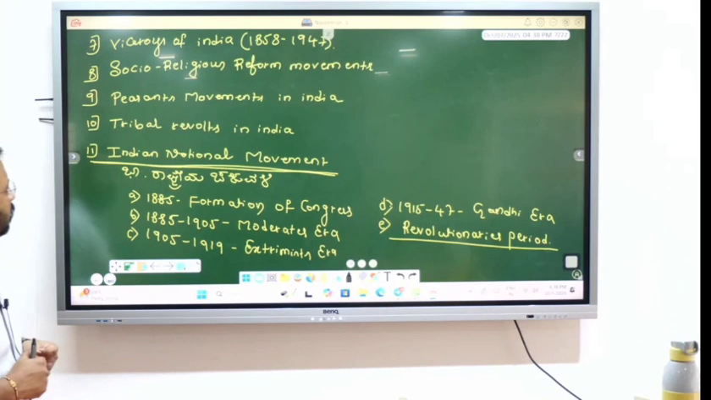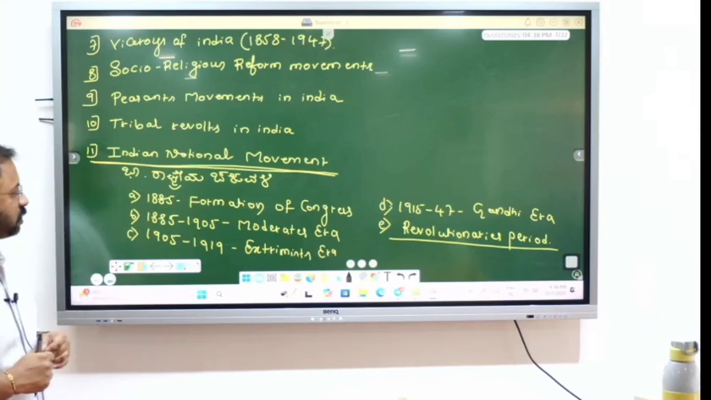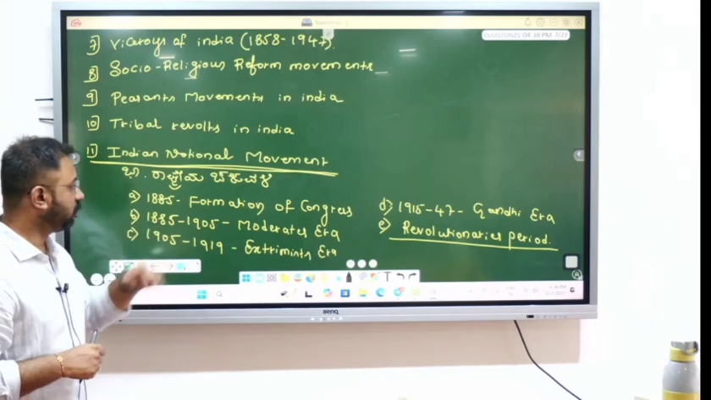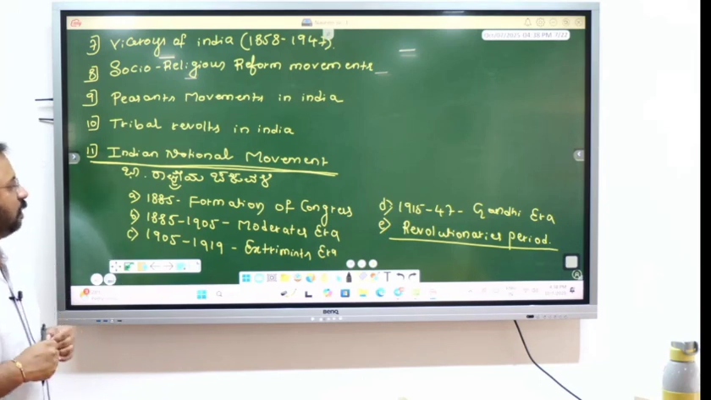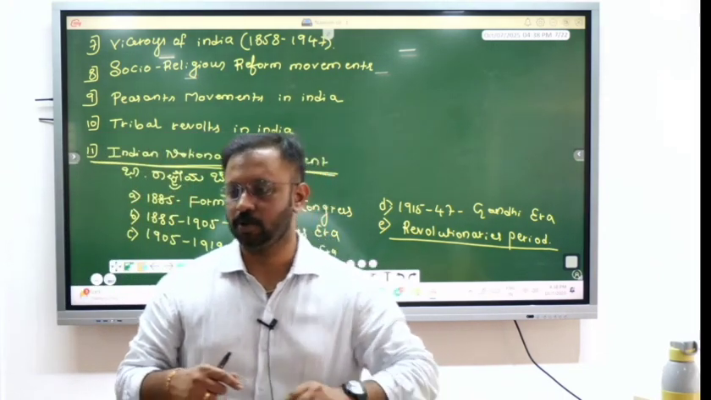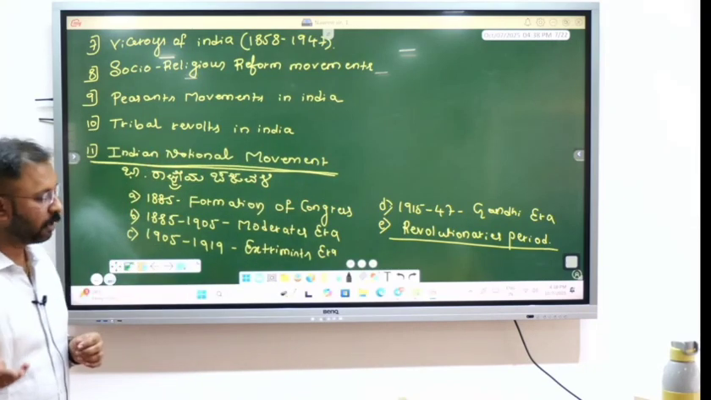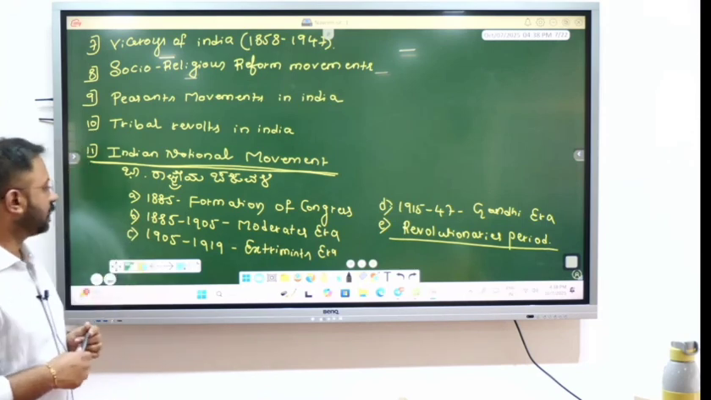And the next chapter is the Indian National Movement. From 1885, formation of the Congress. From 1885 to 1905, the Moderates era. The Congress was started in 1885 by A. O. Hume, a British man. The Moderates era was the initial period of the national movement and how it impacted the movement, and we also study important leaders like Dadabhai Naoroji and Gopal Krishna Gokhale. And 1905 to 1919, the Extremist era.